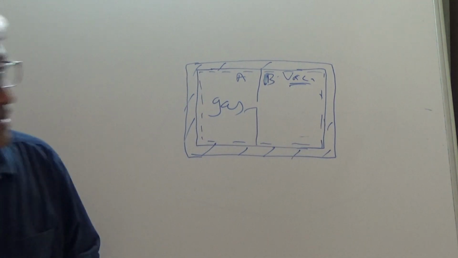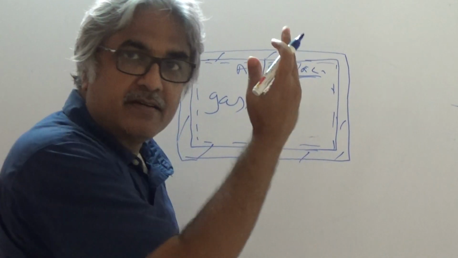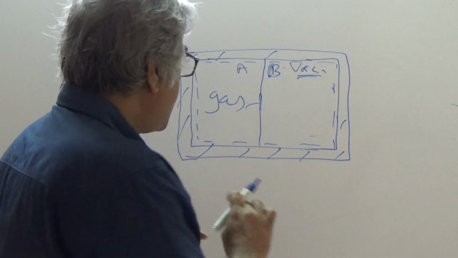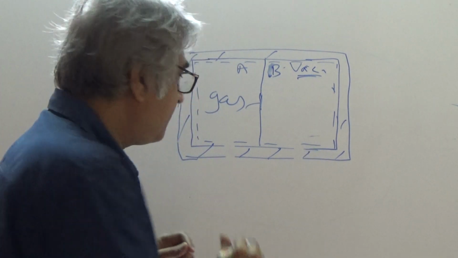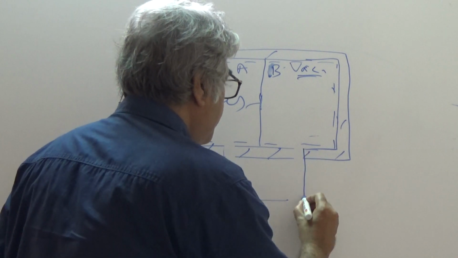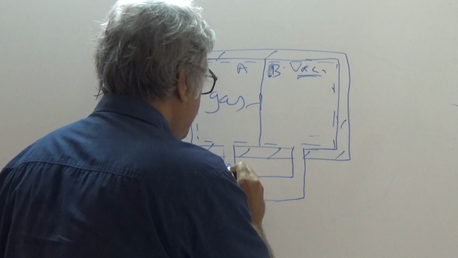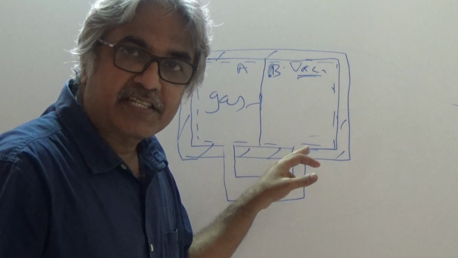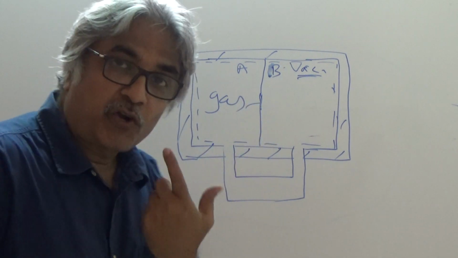So now there is no hole in the compartment, but what is being done now is there are two openings made here, and these two openings are connected. As soon as there is a connection established, it is as good as making a hole here. You can understand that. So what will happen?